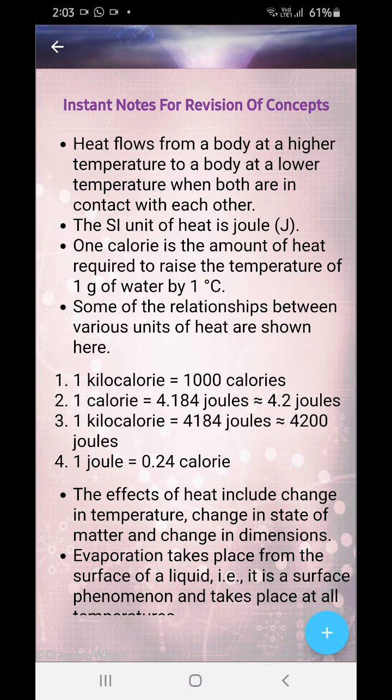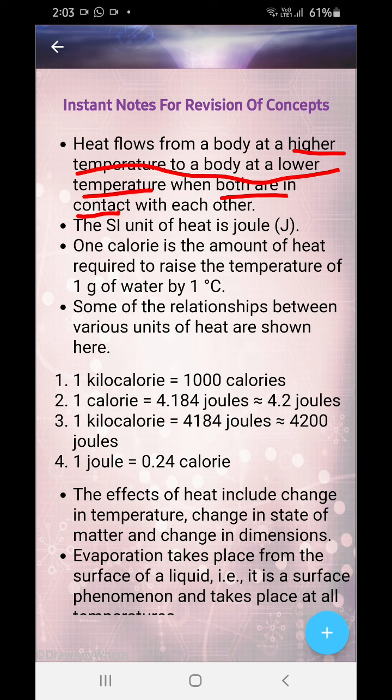Heat flows from a body at a higher temperature to a body at a lower temperature when both are in contact with each other. You have learned this from class 6. The SI unit, you also know, is joule. Now 1 calorie is the amount of heat required to raise the temperature of 1 gram of water by 1 centigrade.